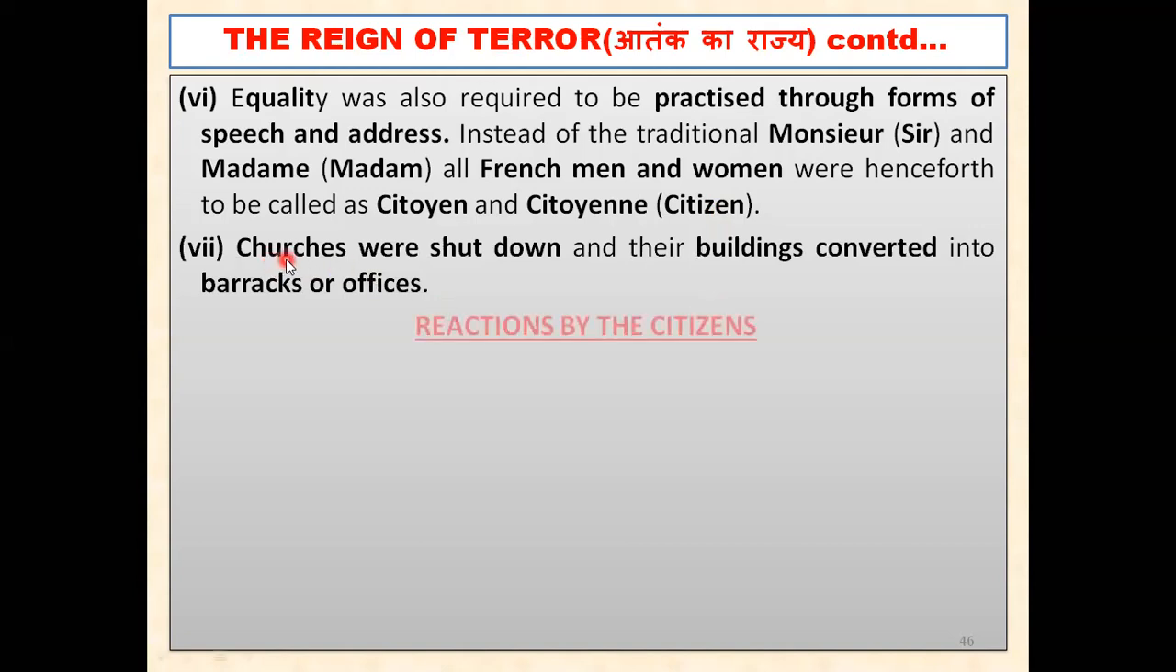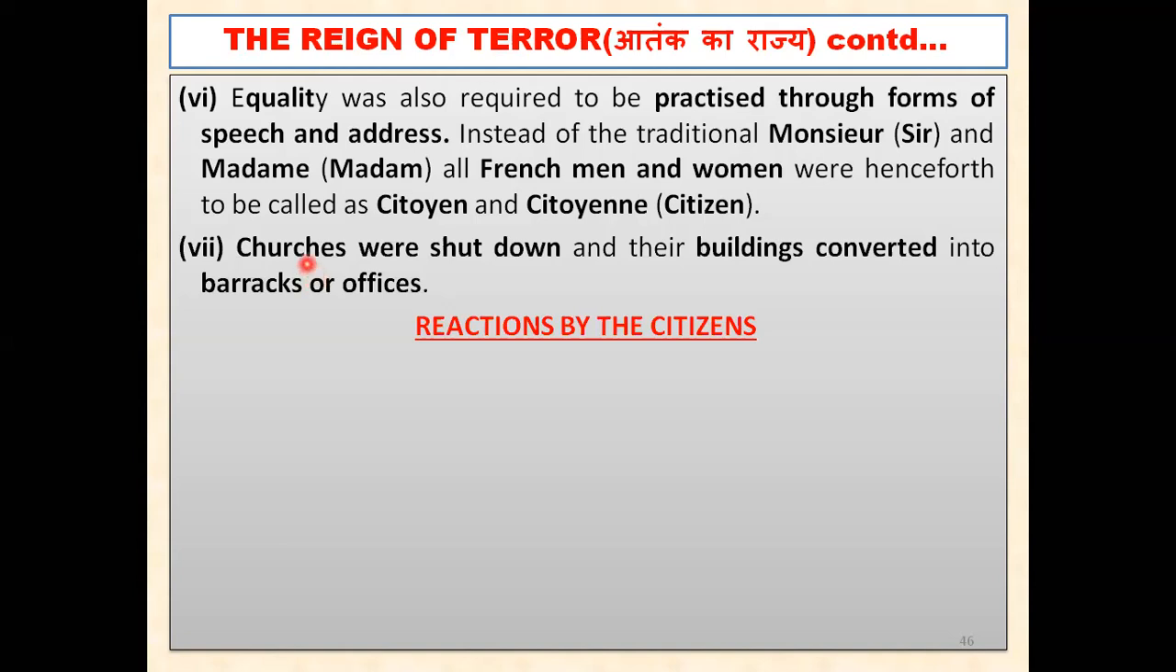Next, churches were shut down. He shut down all the churches, and the church buildings were converted into barracks or offices for the government. So people were getting hurt, because he was targeting their religious beliefs. Now, what was the reaction? The reaction was sudden, because he banned or shut down all the churches.